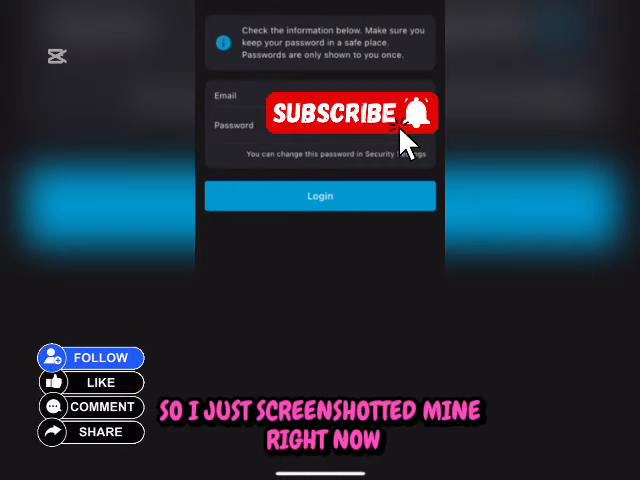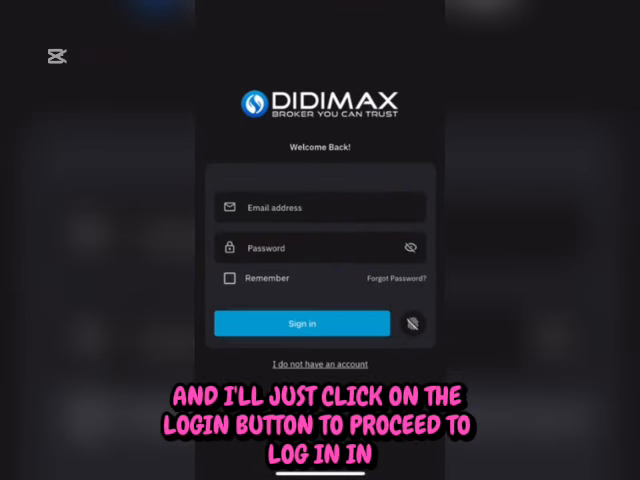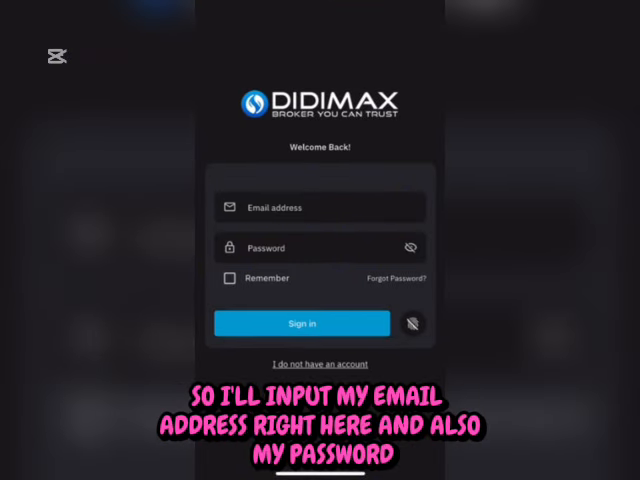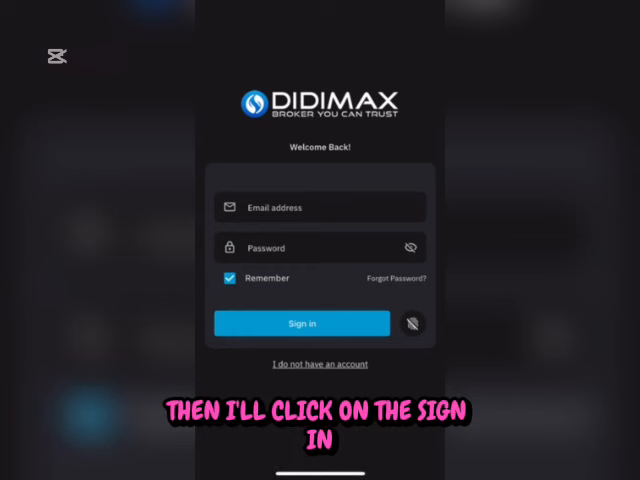All right. So I just screenshotted mine right now, and I'll just click on the login button to proceed to logging in. So I'll input my email address right here and also my password, and then I'll click on the remember button, then I'll click on the sign in.